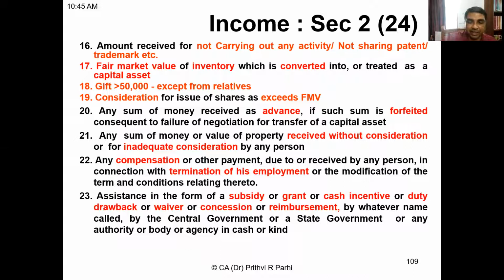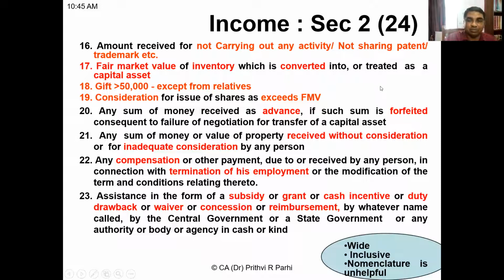Now, friends, you see so many items we've seen. We have also looked at the definitions provided in the Act. Now we can conclude that the definition of income which is provided is very wide. It includes almost everything. After all, it is an inclusive definition. In the case of an inclusive definition, we have to understand that nomenclature doesn't matter.